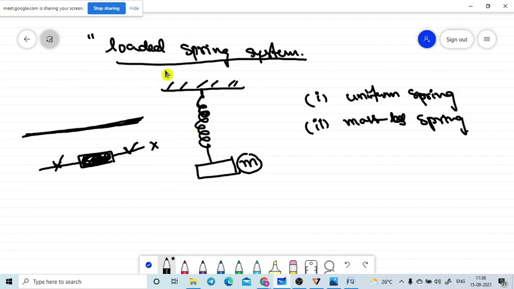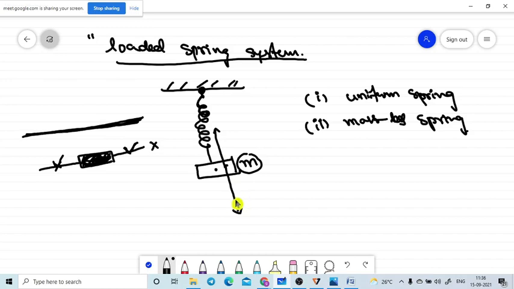So the spring loaded system is a spring with one end attached to a rigid support and the other end connected with the load. If we pull this load a certain distance with an external force and then release it, the spring will continue to oscillate in the vertical direction. It will come to the upward direction and go to the bottom direction. So it will make oscillations. That is the spring loaded system oscillations.